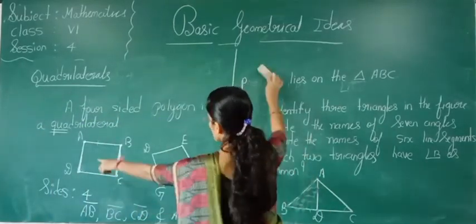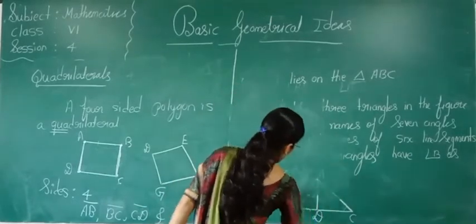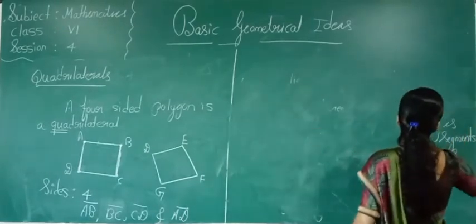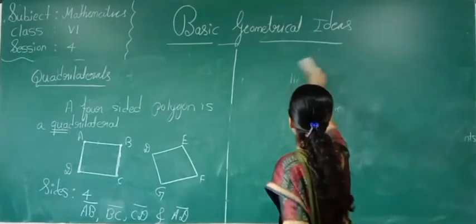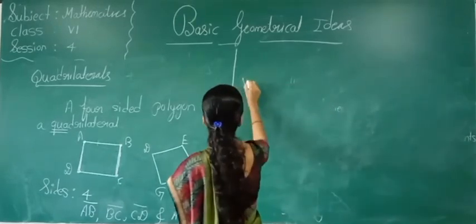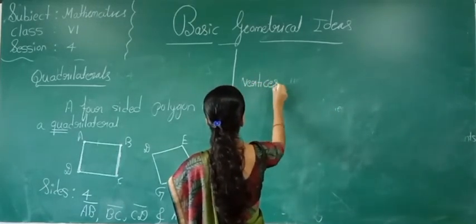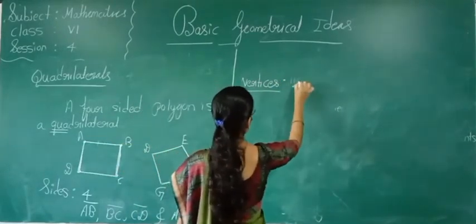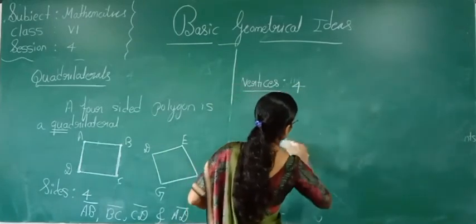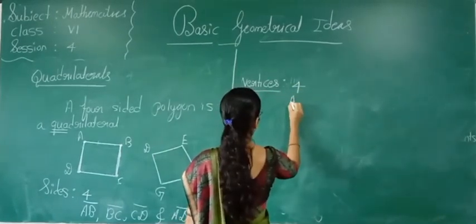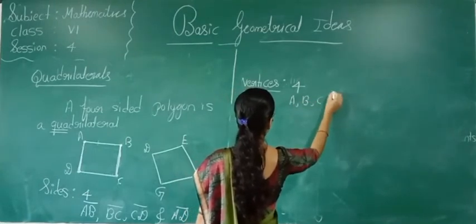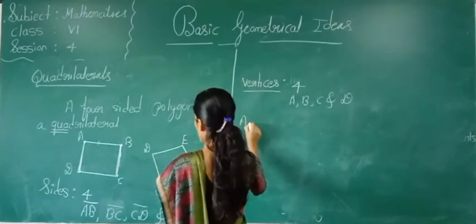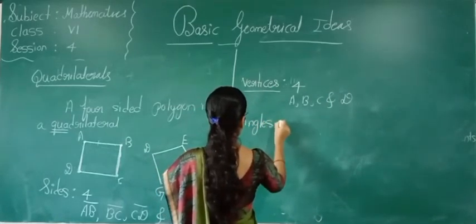How many vertices does this figure have? Tell me. One, two, three, 4. 4 vertices. Yes or no? Which are those? A, B, C and D. How many angles does it have? 4 angles.